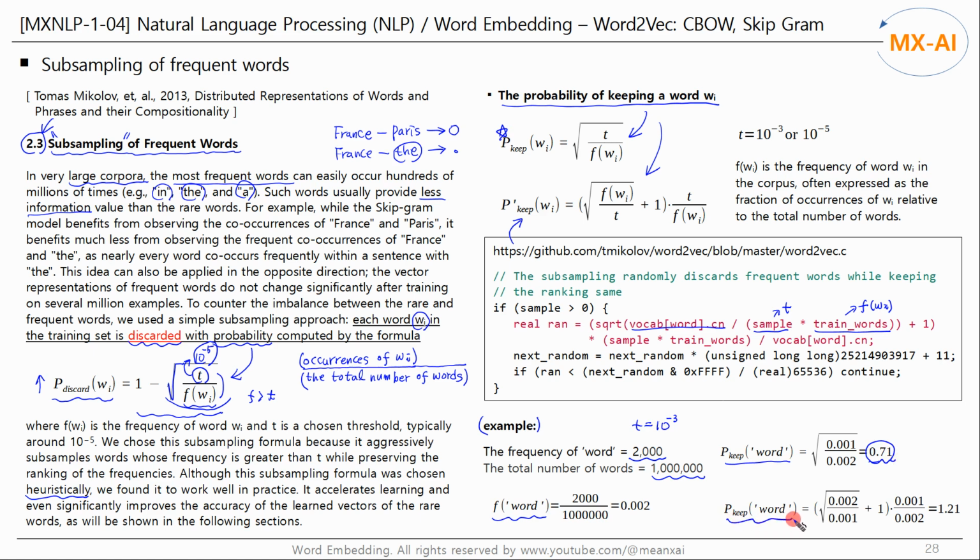If we calculate it with the formula below, we get 1.21. This can be greater than 1, meaning 100%. This means that we use 100% of the word w_i. The formula above discards more words than the formula below. We will use this formula for implementing Word2Vec models.